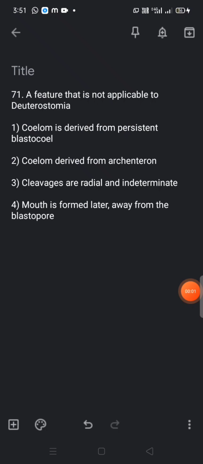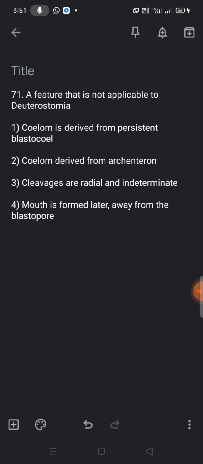Next question: which is a feature that is not applicable to deuterostomia? They are asking which is not related to deuterostomia. First, what is a deuterostomia? The blastopore develops into the anus first and later the mouth, that is called deuterostomia. What are the options? Coelom is derived from persistent blastocoel. Coelom derived from archenteron. Cleavages are radial and indeterminate, and the mouth is formed later, away from the blastopore.